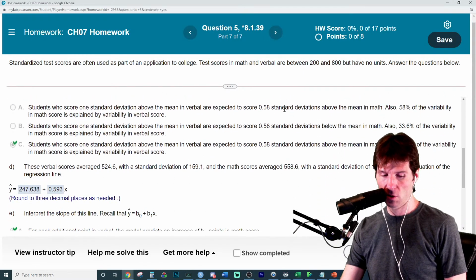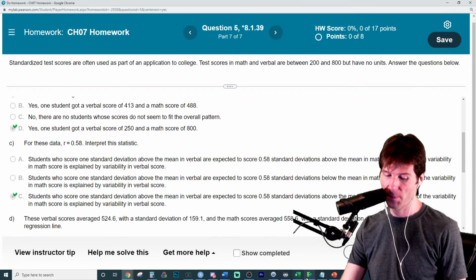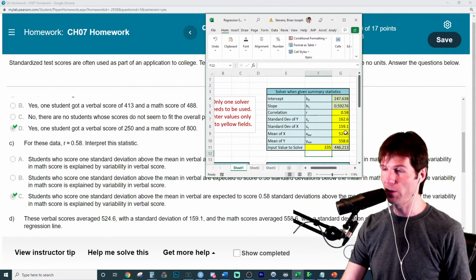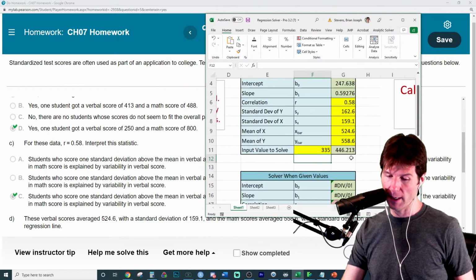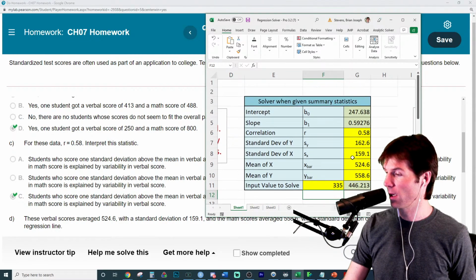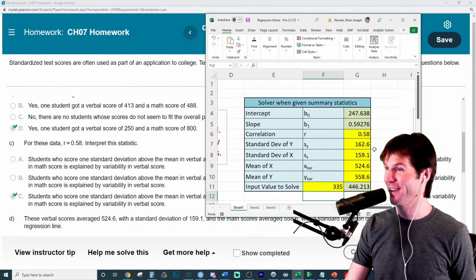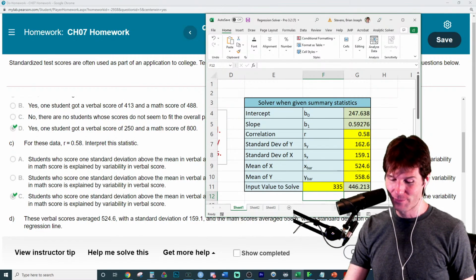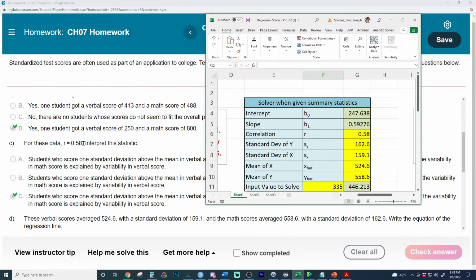Are you ready? So we're going to go here and we're going to look at this. We're going to check each number in the box to make sure you have each one in the right spot. So I'll do it nice and slow here, but make sure you have each number in the right spot. You ready? I'll make it a little bit bigger here so we can see it a little bit better. And here we go. Okay, so the first number right here to check will be your correlation. Make sure it's entered in as a decimal. Your correlation is the first number to enter in.